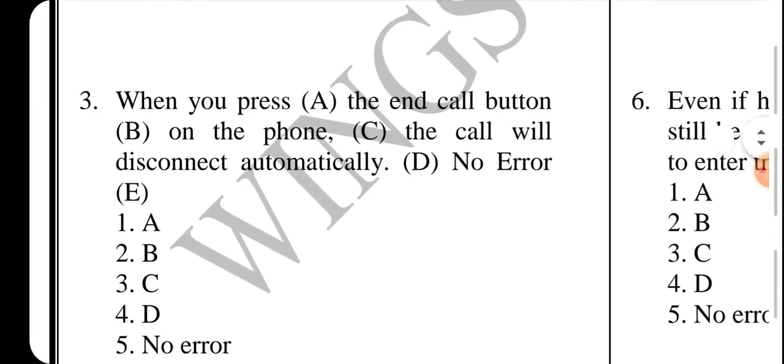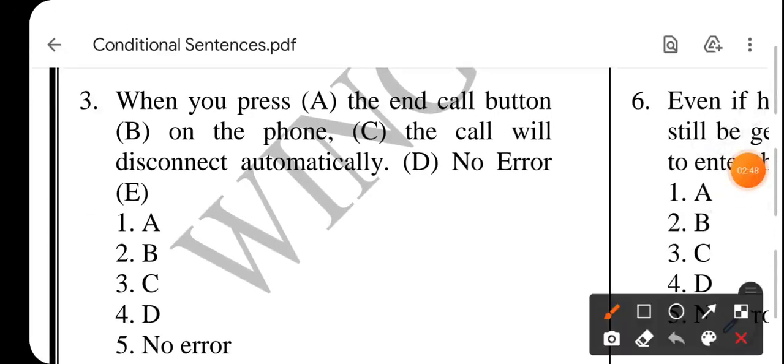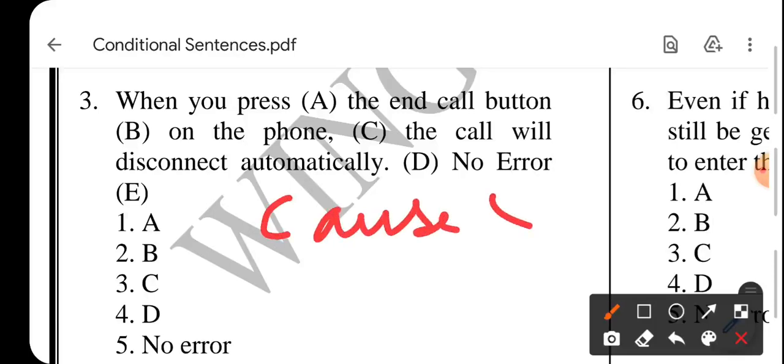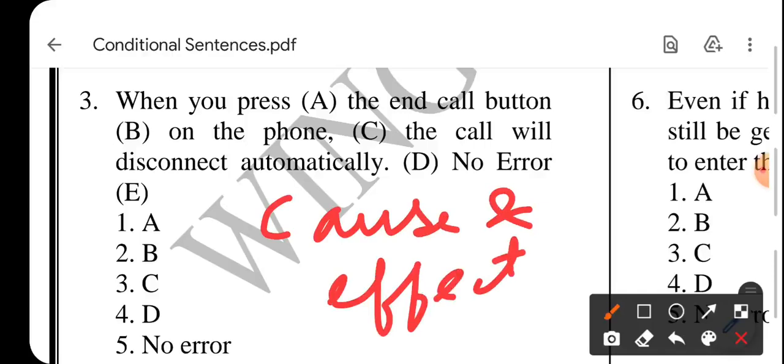Third part, when you press the end call button on the phone, the call will disconnect automatically. Now this sentence is typically of cause and effect. Cause and effect है, means first वाला जो है that is the cause, कि अगर आप end call button press करोगे, effect क्या होगा? Call disconnect हो जाएगा.